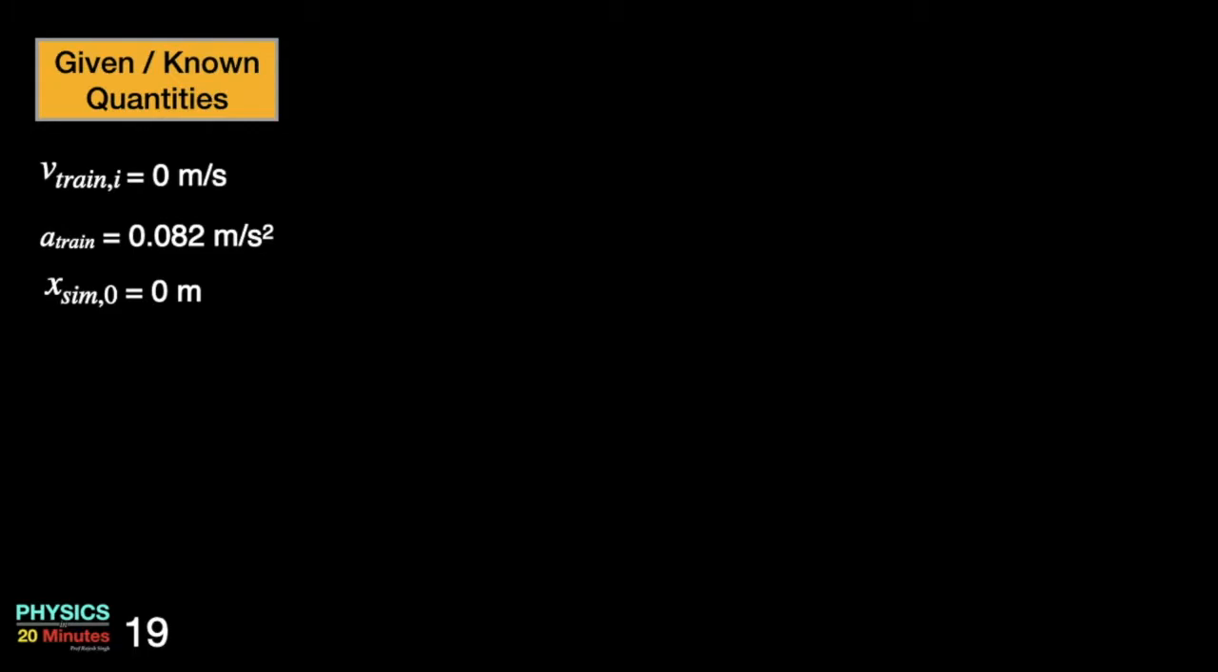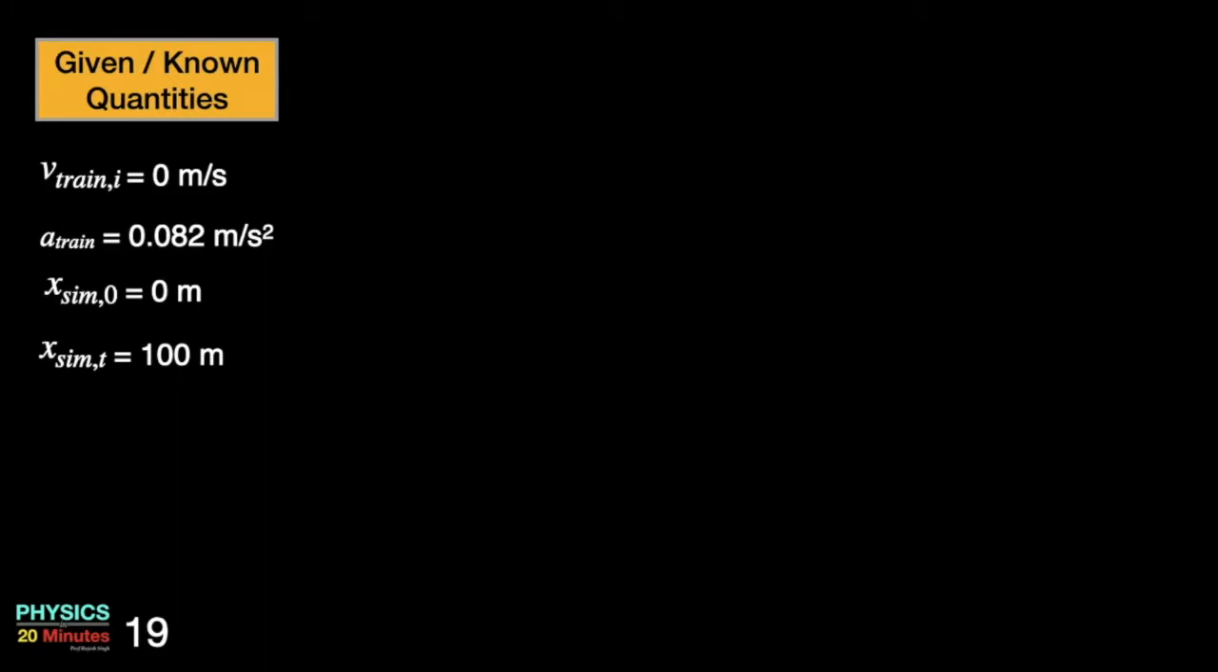Initial position of Simran, x sim,0, is equal to 0 meter. Remember, the frame of reference we have chosen, the origin is chosen at the place where Simran starts running. Also note that time t equal to 0 is that moment when Simran starts running. Simran has to catch the train before the platform ends. We will take her final displacement as 100 meter.